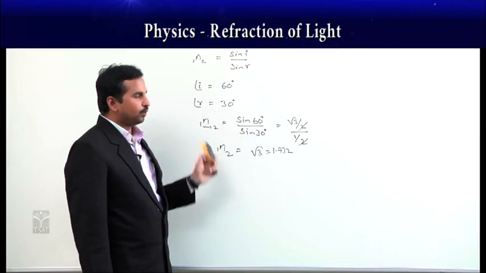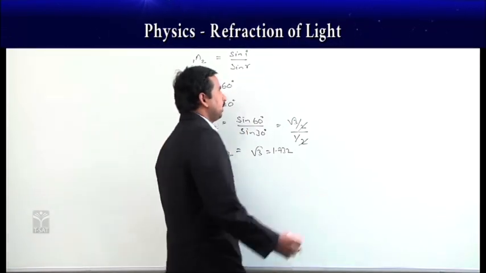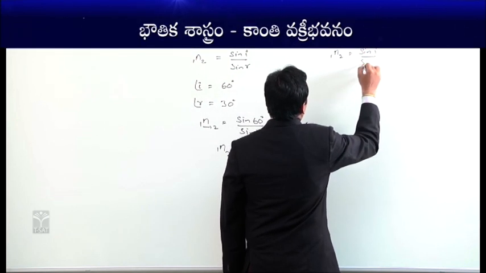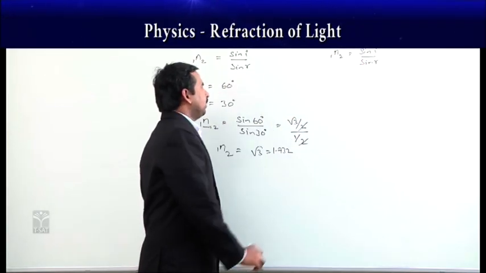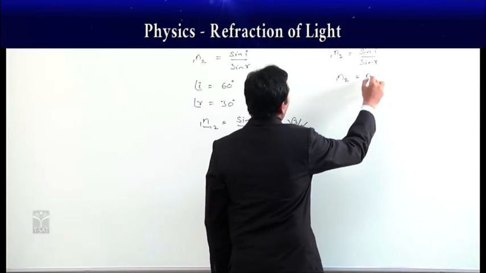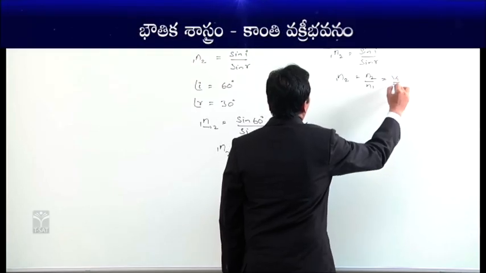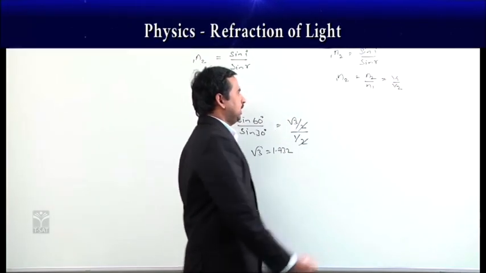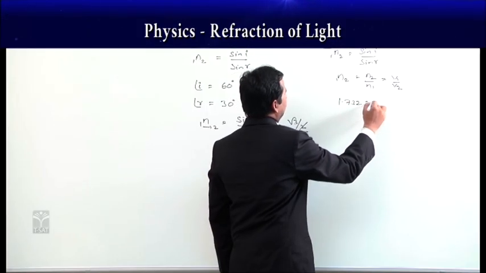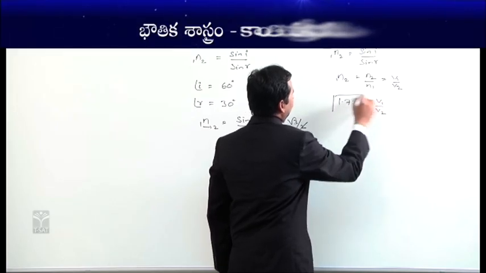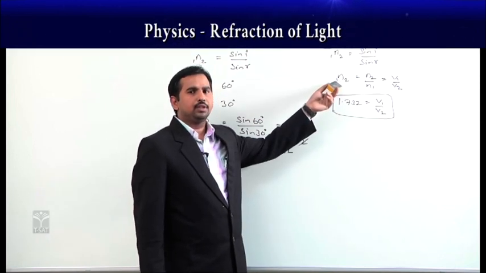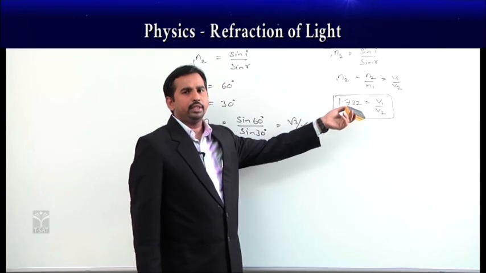And in the same way, if you want to calculate the velocity, then we have to take it like this. n12 is equal to sin i by sin r, whereas n12, if you relate it to velocity, is equal to n2 by n1, and it is equal to v1 by v2. Then here the n2 by n1 value we got, which is 1.732, is equal to v1 by v2. So the ratio of velocities of light is also equal to the absolute refractive index here, which is equal to 1.732.